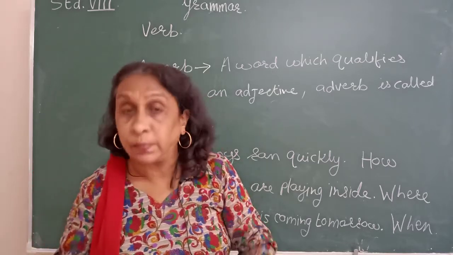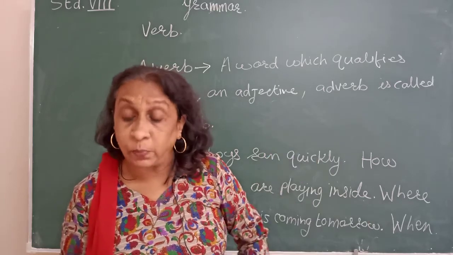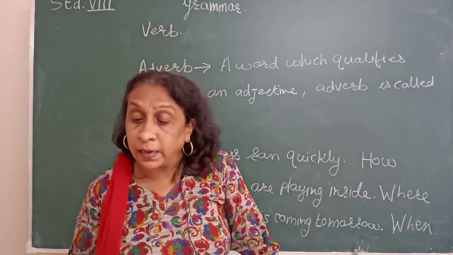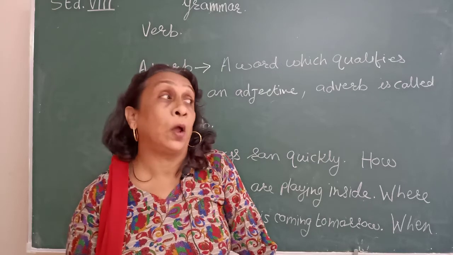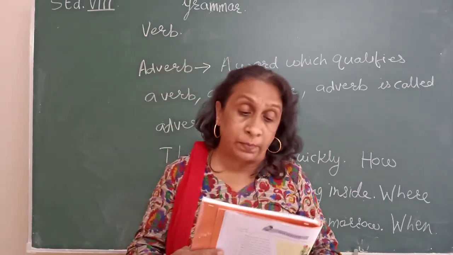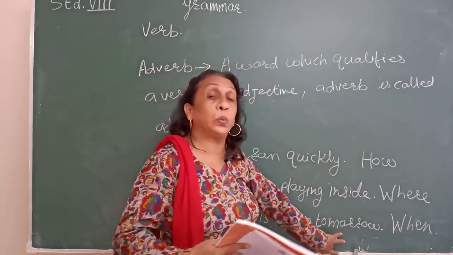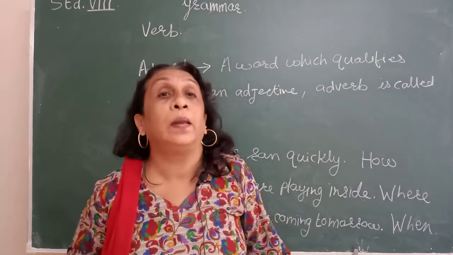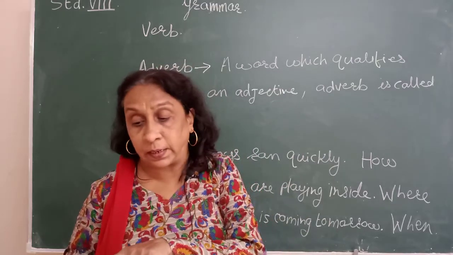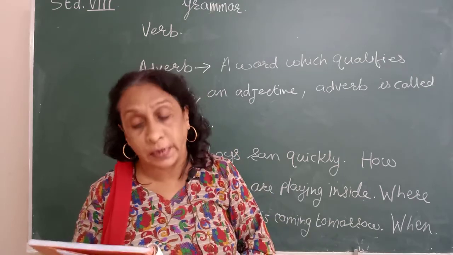See here, take out page number 11 from the textbook. We'll read, and at that time only I will explain to you. There are 9 kinds of adverbs. How many kinds of adverbs are there? 9 kinds. First is adverb of time, means when will he come? See here, this is adverb of time. Tomorrow, today, soon, late. Some examples are there. Every day, daily. These are examples of adverb of time.